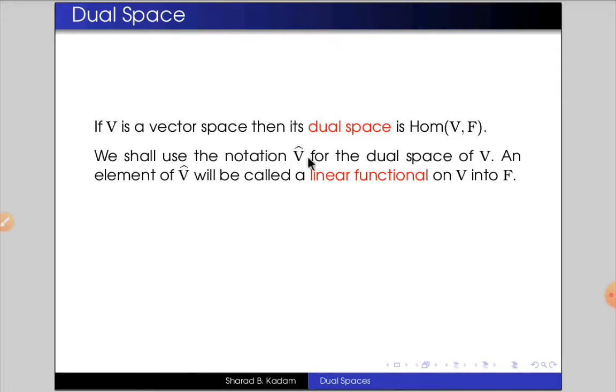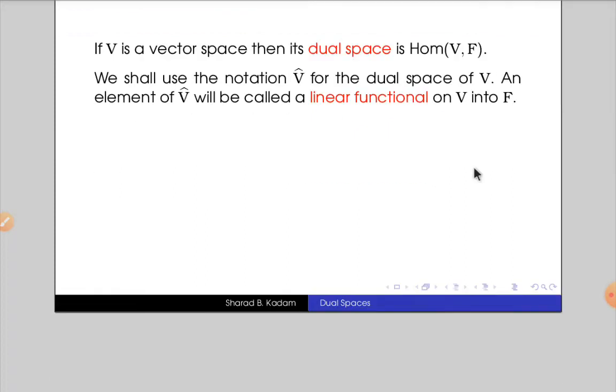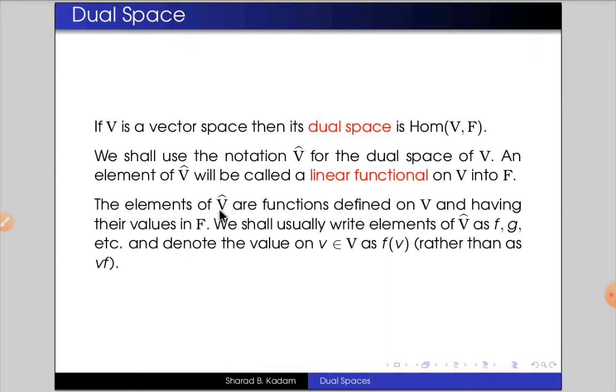So here we will use the notation V hat for the dual space of the vector space V, and an element in V hat will be called a linear function on V into F. This notation is called V hat, and it is the dual space of the vector space V. That means V hat equals the set of all homomorphisms from the vector space V into the vector space F. The elements of V hat are functions defined on the vector space V, and their codomain is the vector space F. That means they have their values in the vector space or the field F.